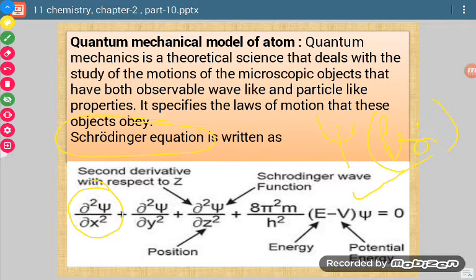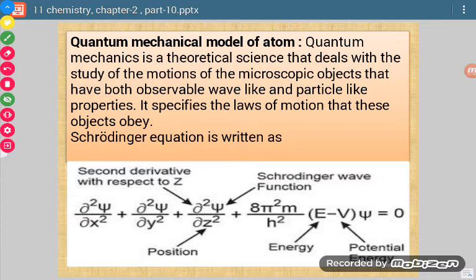Now how can we say this equation? Del square psi over del x square plus del square psi over del y square plus del square psi over del z square plus 8 pi square m over h square multiplied by (E minus V) psi is equal to 0. Here x, y, z are position coordinates, just like the x, y, z axes.